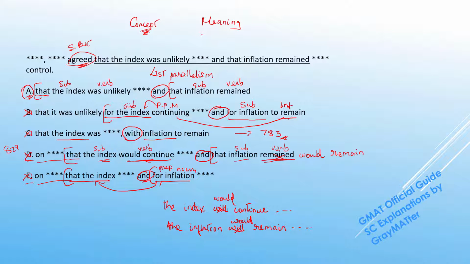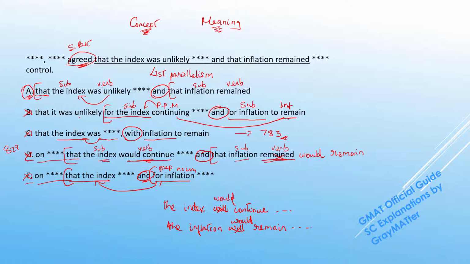And on the other hand, if we go by the logic of the sentence, then we could also pull off a meaning-based attack. Because if you notice in A, the word unlikely is actually here referring only to the index, that the index was unlikely. And the same thing applies for C, that the unlikely is applying to the index.